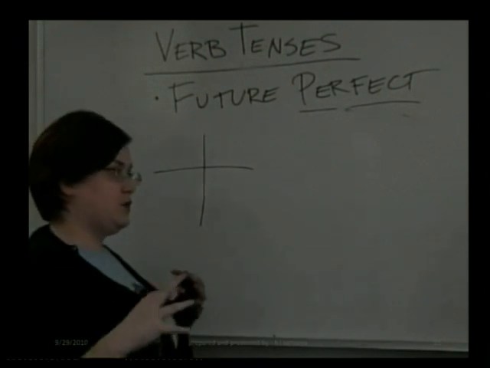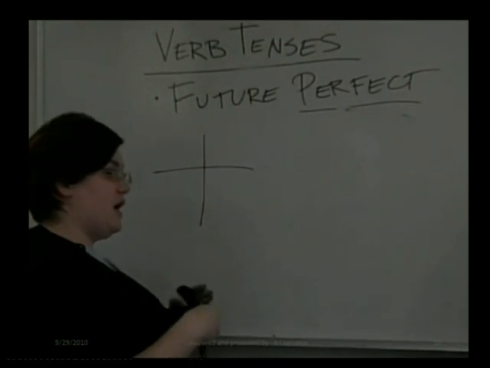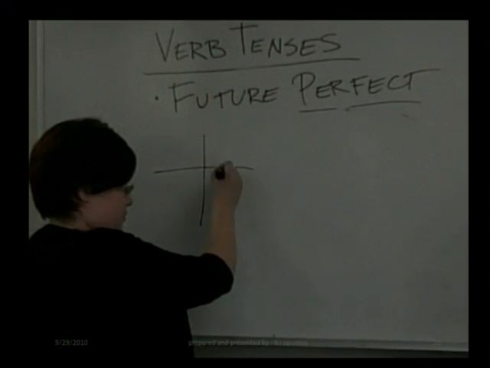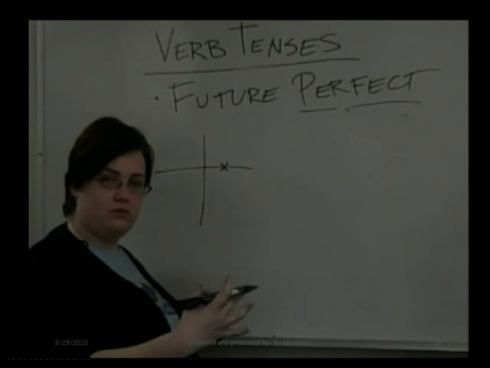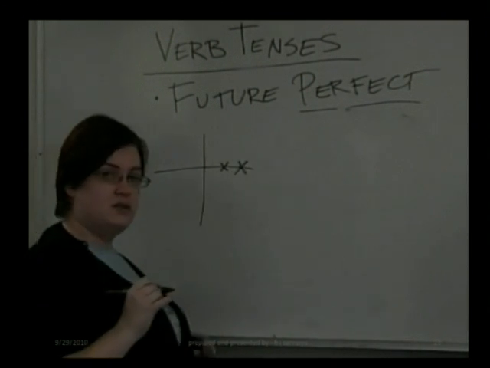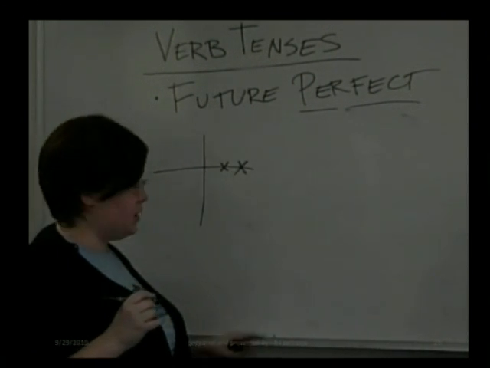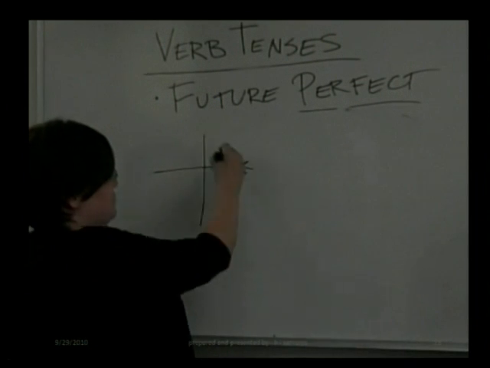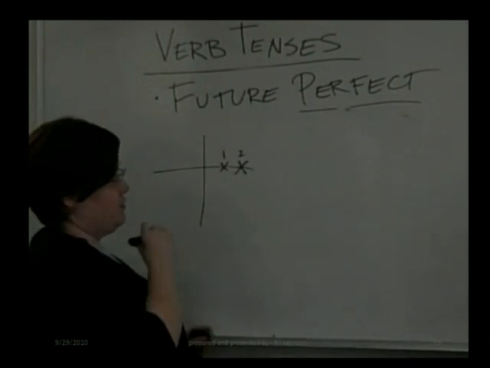The future perfect talks about an event that happened before another event in the future. This event is completed before this event happened, okay? And sort of talking about the relationship between these two. This happens, then this happens.